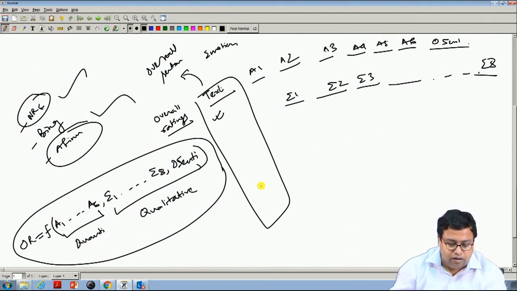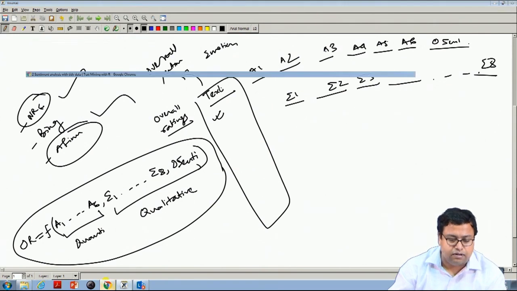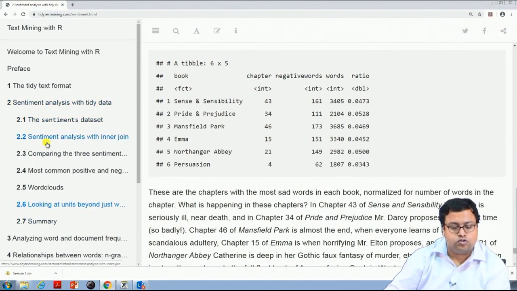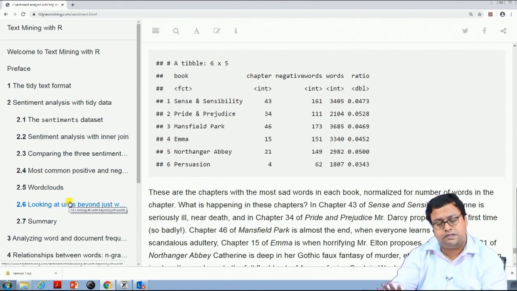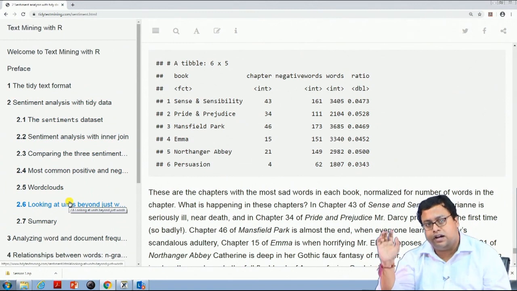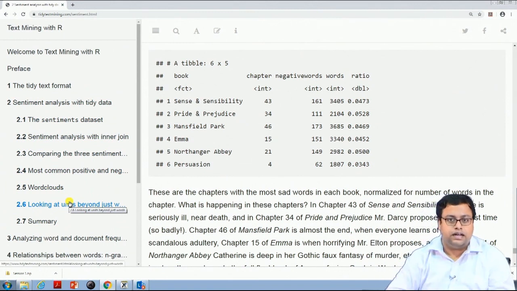Before you start the next video, I would strongly suggest that, if somebody can learn the whole thing, that is best, but for text mining you should read chapter 2 thoroughly, pick up the codes, run them in your R and see whether you are getting the results. If you are getting stuck, you can email me or message me.